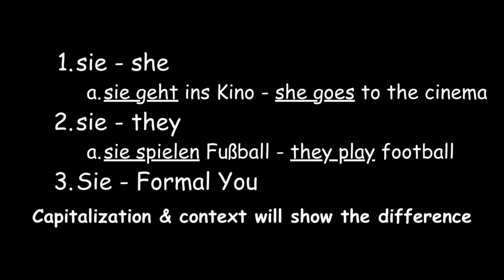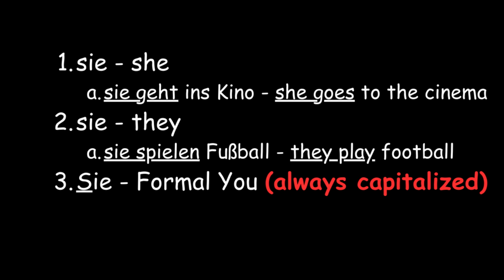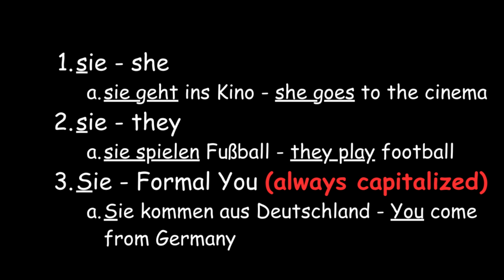In German, the formal you, which is Sie, is always capitalized, because this way it shows the difference between they. For instance, Sie kommen aus Deutschland uses the formal you because Sie is capitalized. The previous examples are intentionally not capitalized because they show the difference between she, they, and formal you.